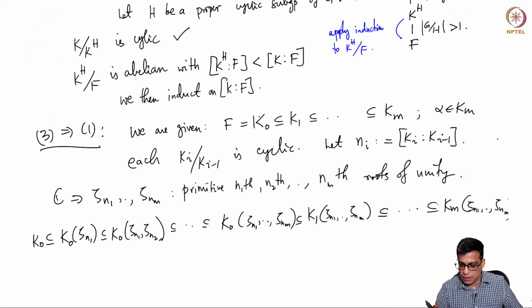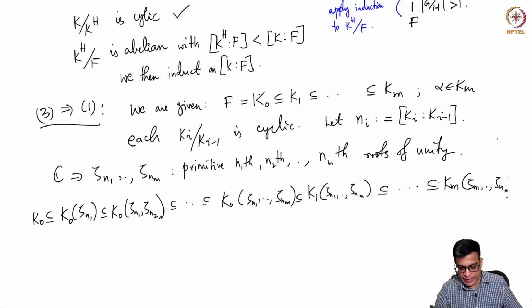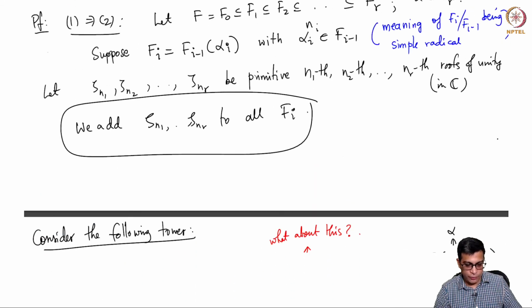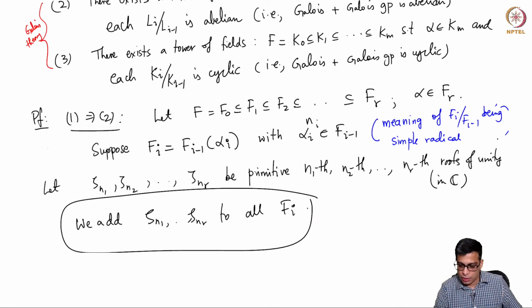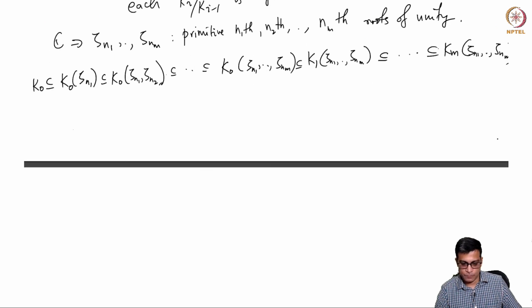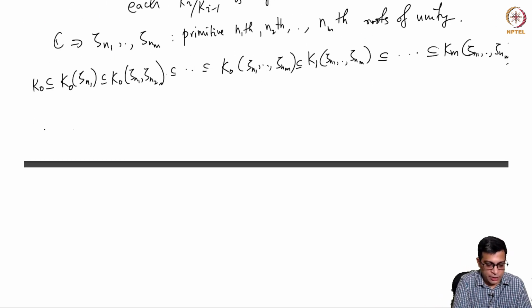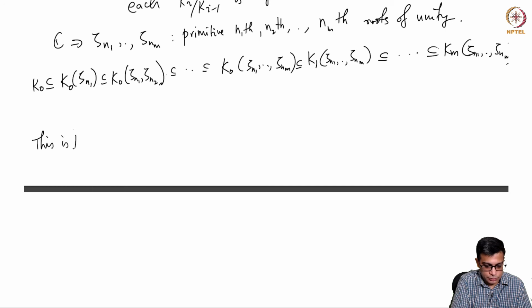Just like in the first case, 1 implies 2. Here the only difference is the ni's we have chosen are the degrees of the extensions. In 1 we have chosen the ni's to be the radicals we needed to take. Okay, so now we claim that this is the desired tower of simple radical extensions.